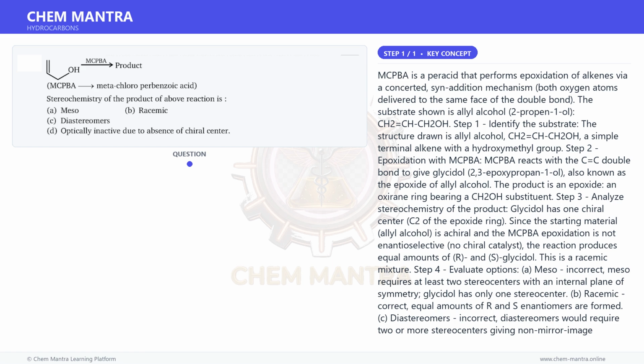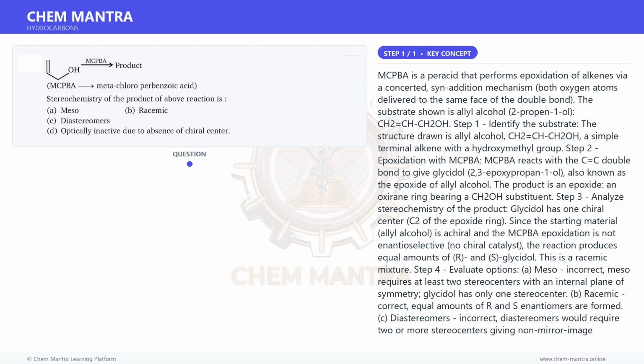Step 1. Identify the substrate. The structure drawn is allyl alcohol, CH2=CH-CH2OH, a simple terminal alkene with a hydroxymethyl group. Step 2. Epoxidation with mCPBA. mCPBA reacts with the C=C double bond to give glycidol.